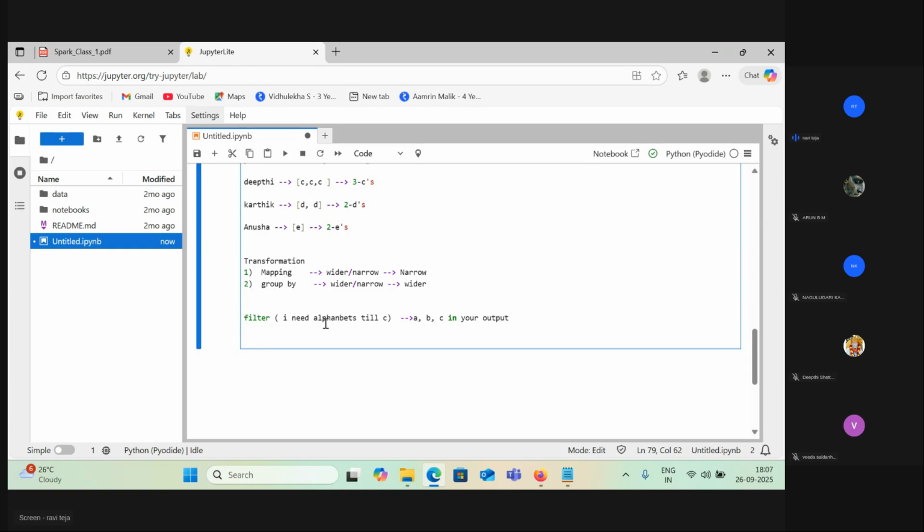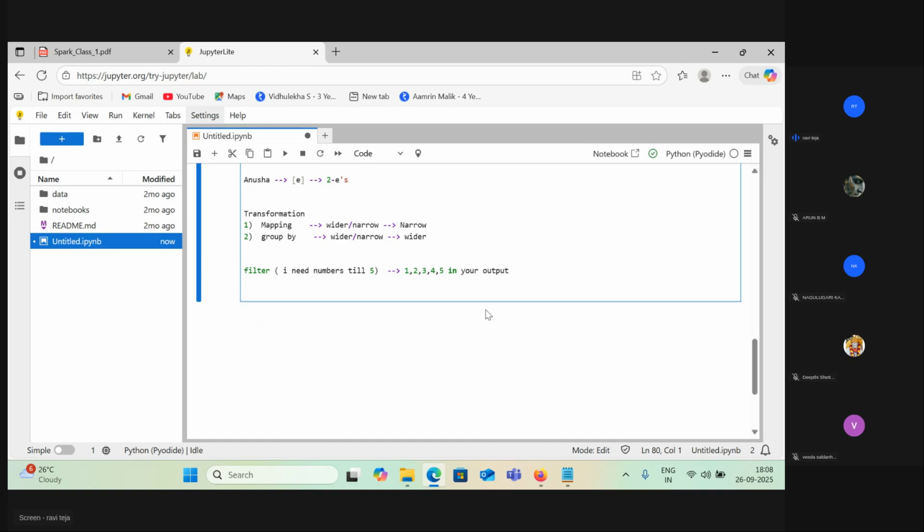Okay, maybe let me put it in this way, till 5. That means you can have 1, comma 2, comma 3, comma 4, comma 5. Right? Filter. I need numbers. Any number after 5, I won't take. Now let me build the partitions for you again.